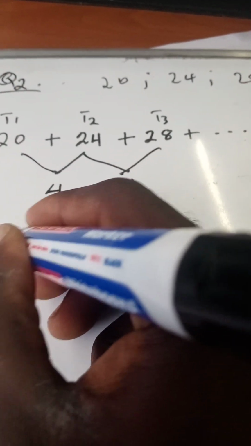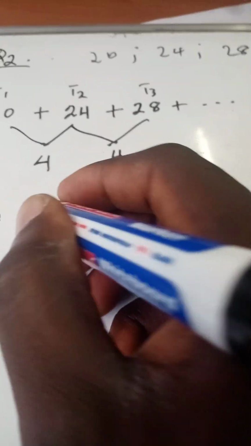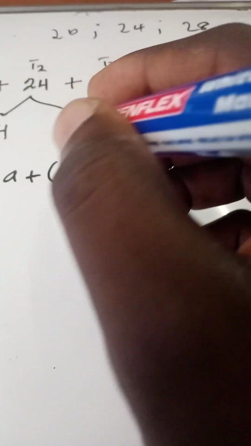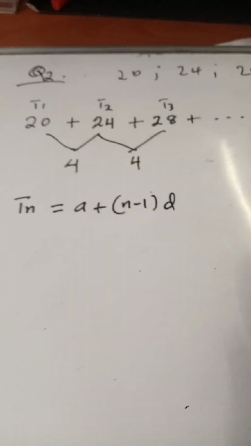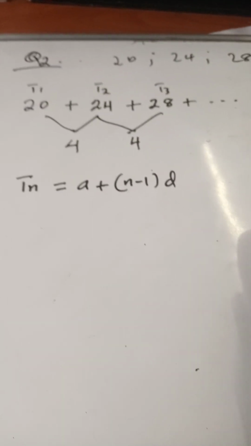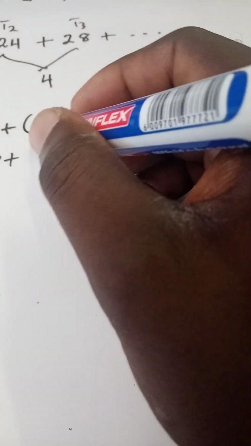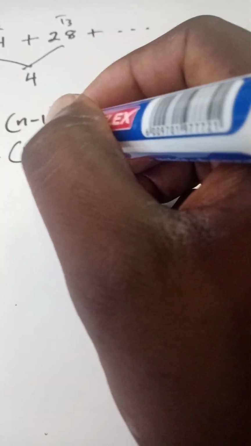And when you're finding Tn of an arithmetic sequence, we use the formula Tn equals a plus (n minus 1) times d. So if you use a plus (n minus 1)d, then your first term, which is T1, is 20. You substitute here, put your plus. We don't know n, the number of terms here, so it's n minus 1 still. Our common difference is 4.